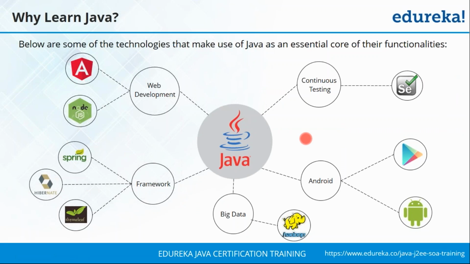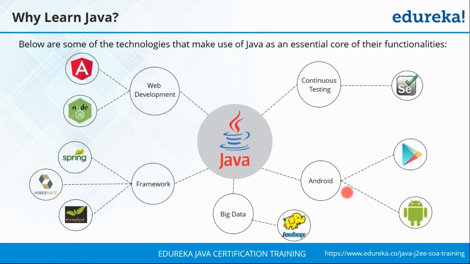So let's start off with the continuous testing field. When we talk about the continuous testing field, this basically means your automation testing. Now, this is something that you would have heard quite often. And in the automation testing field, Selenium is presently one of the most widely used tools. Selenium extensively makes use of Java as part of its core programs. So you're going to be writing a lot of code in Java as part of your Selenium.